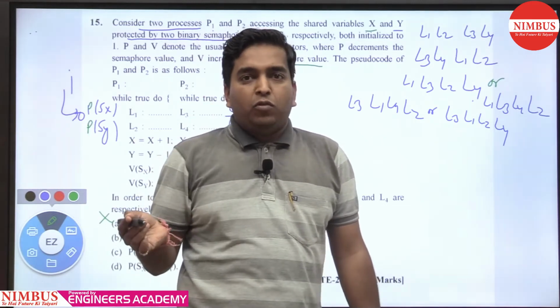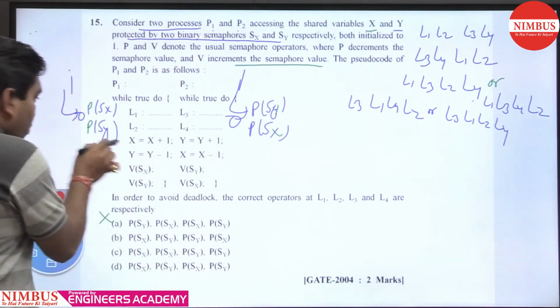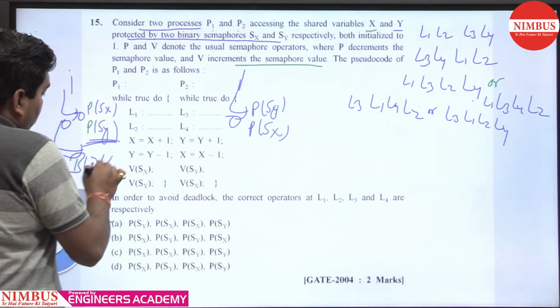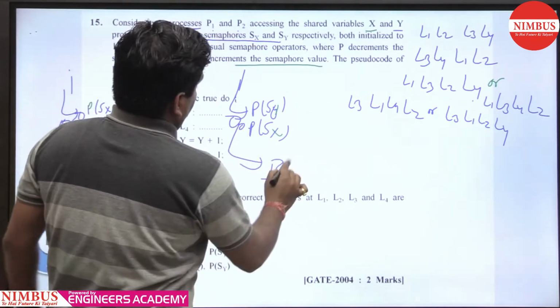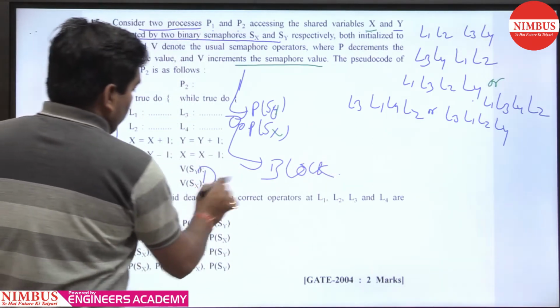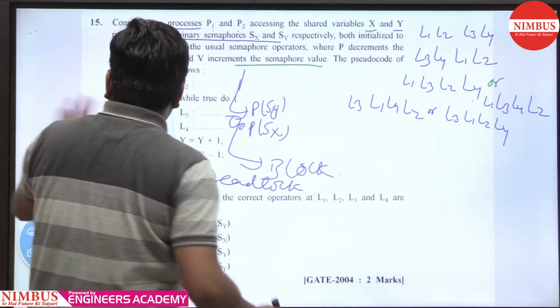Whenever you perform the down operation on 0, that is unsuccessful, meaning the process is blocked. Now Sy is 0, when you perform down on 0, it blocks, and when Sx is 0, down on 0 blocks. Block, or block, deadlock. So this option also makes a deadlock.